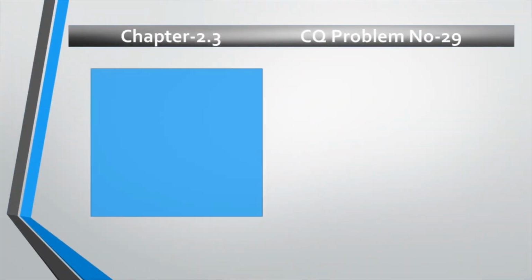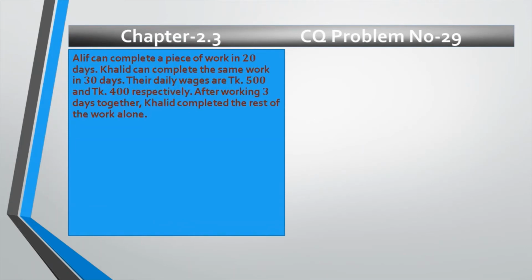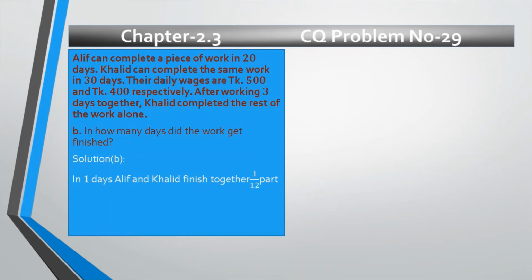So my dear students, now we will solve question number B, and this is the STEM, my dear students. You can see again, and the question number B is, in how many days did the work get finished? So let us see the solution, my dear. Solution number B. In 1 day, Alif and Khalid finished together 1 divided by 12 part.